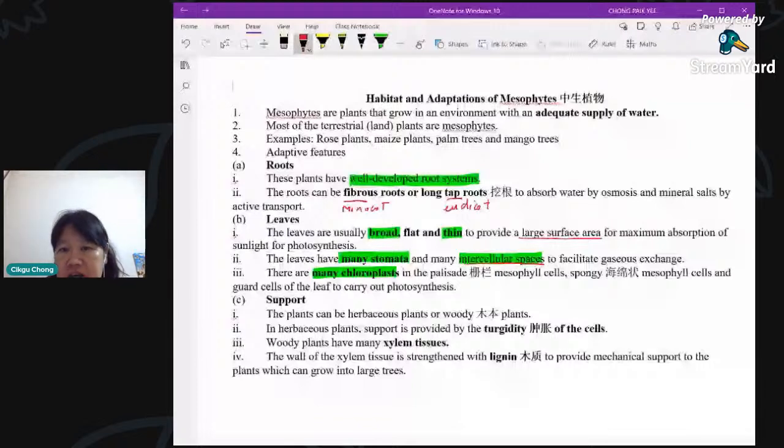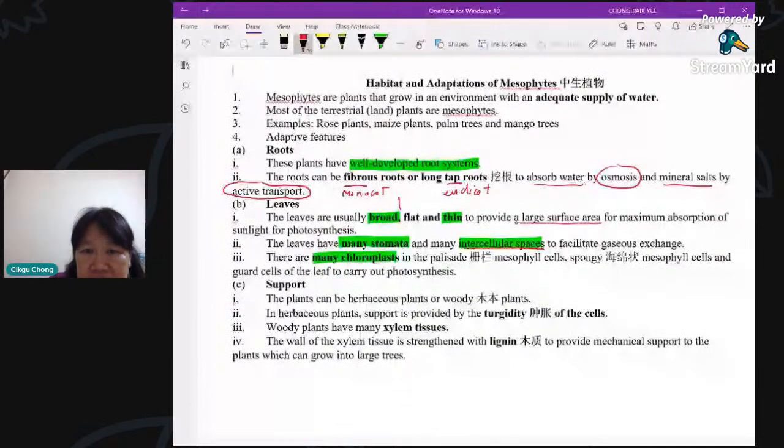So, large surface area for maximum absorption of sunlight for the purpose of photosynthesis. Many stomata, okay, to allow efficient exchange of gases. So again, remember your F and your E. F first and then E. Explain, how does it help? F and E must match. Stomata is to allow efficient exchange of gases, respiratory gases, meaning oxygen and carbon dioxide. And of course, intercellular spaces also help the gases to move around, diffusion of gases inside the leaf.